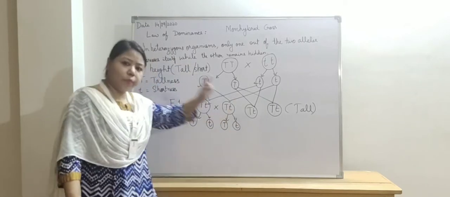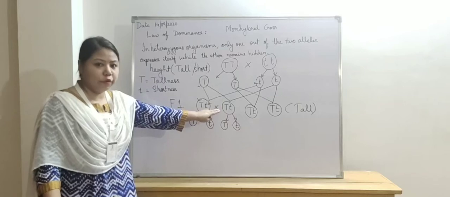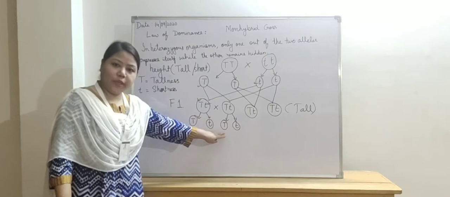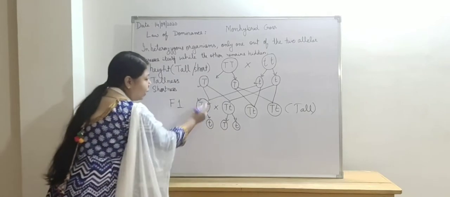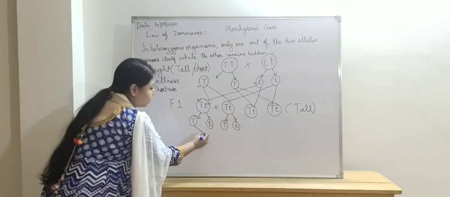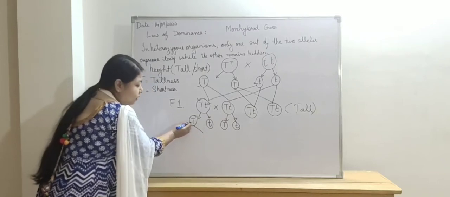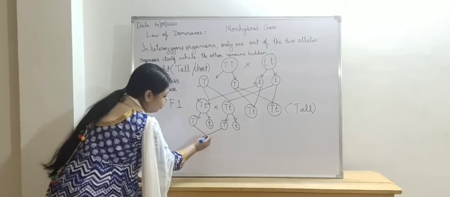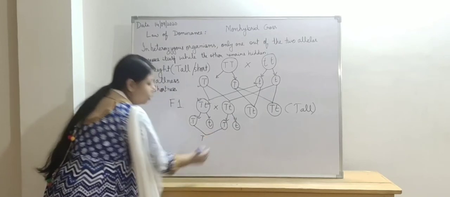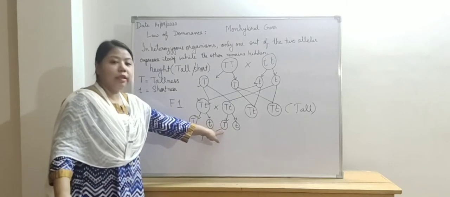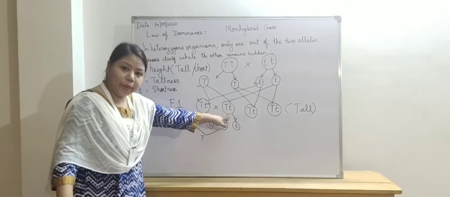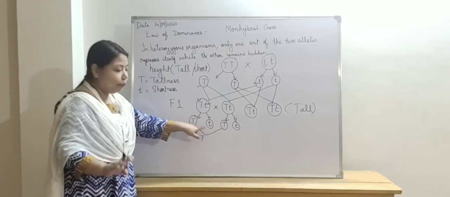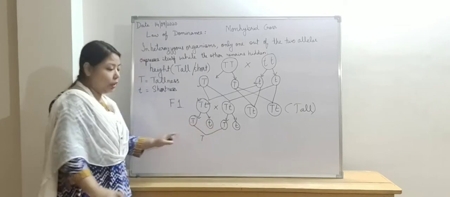So 4 plants are produced, but we will consider only 2 plants for convenience. Then again, in the same way, what are the chances that this gamete which contains the tall allele can combine with the tall allele of the gamete produced by the second plant? Now remember that the gametes of the same plant will not combine. The gametes of the different plants will combine.